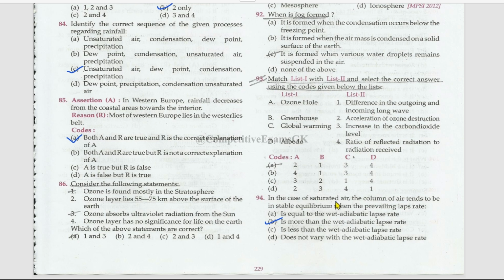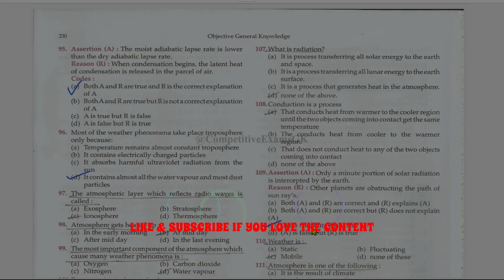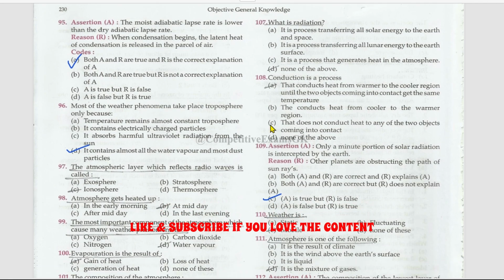In the case of saturated air, the column of air tends to be in stable equilibrium when the prevailing lapse rate is more than the wet adiabatic lapse rate. Next, assertion reason. The moist adiabatic lapse rate is lower than the dry adiabatic lapse rate. True. When condensation begins, the latent heat of condensation is released in the parcel of air. This is also right, and this is the correct explanation for the assertion.